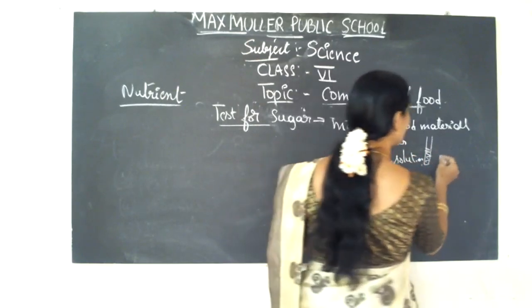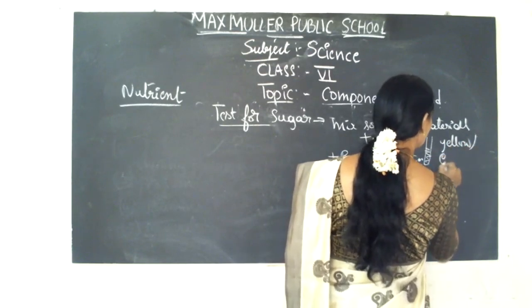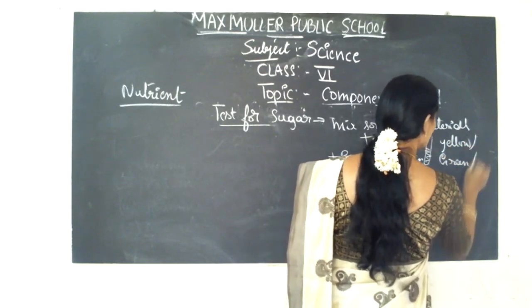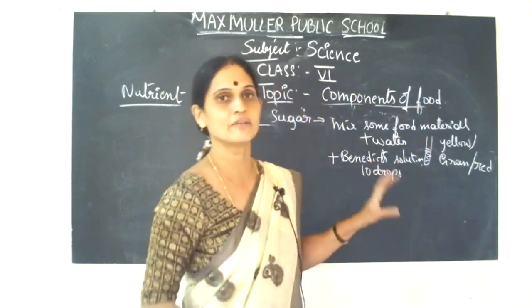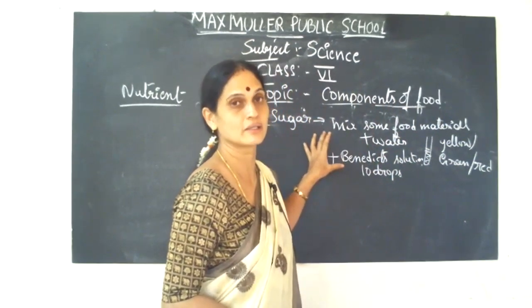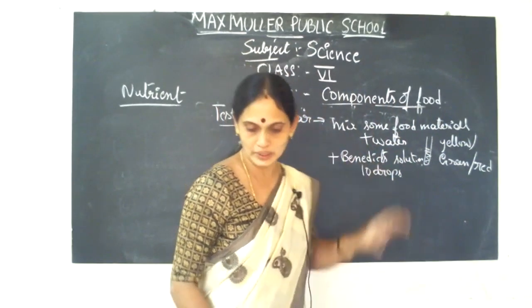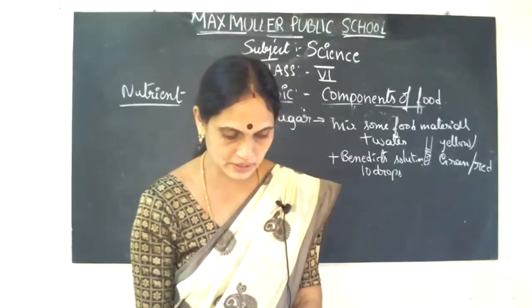This food will turn yellow, green or red. When the food turns yellow, green or red, then we can make out that this particular food contains sugar. These are the two tests given in your textbooks, children.